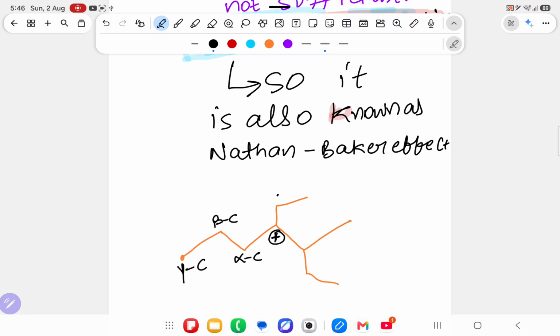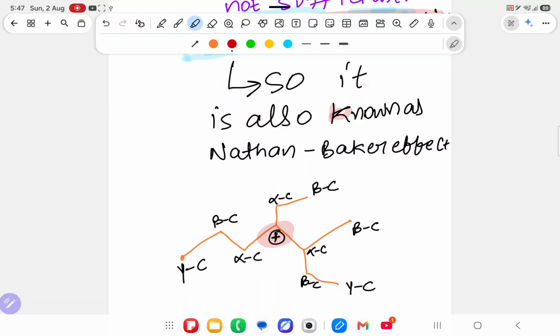With respect to this plus, it is alpha carbon, it is beta carbon. With respect to this plus, this is alpha carbon, this is beta carbon. If I go down, this is beta carbon, this is gamma carbon. So with respect to this plus, what is alpha carbon, what is beta carbon, and what is gamma carbon?